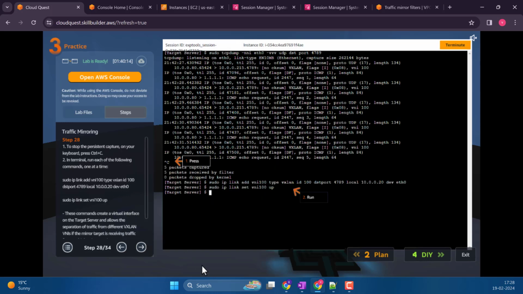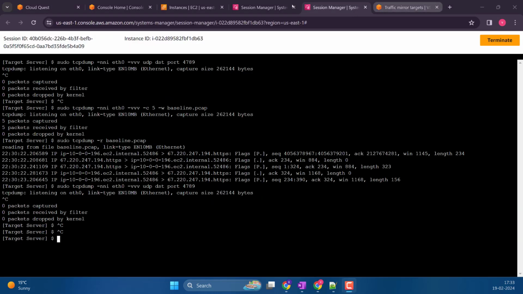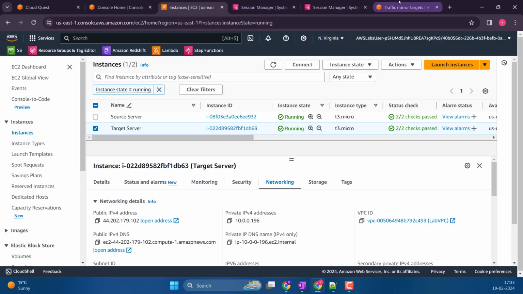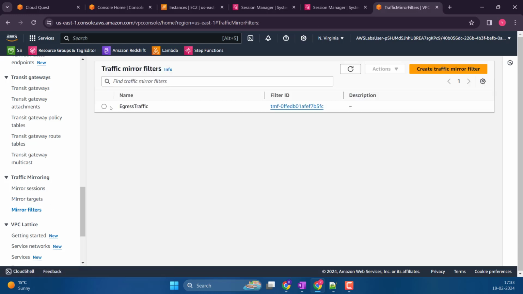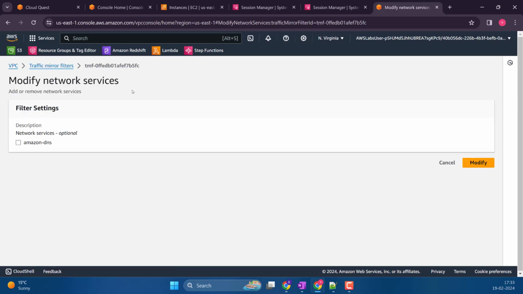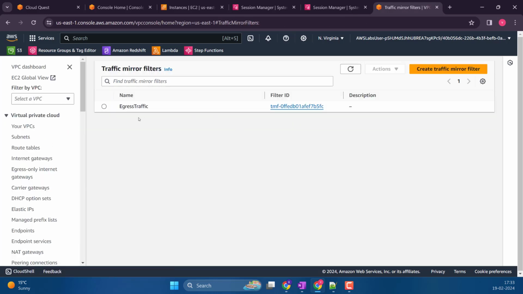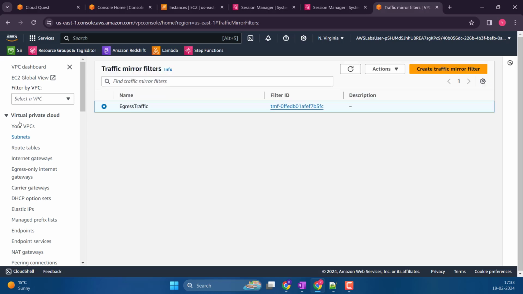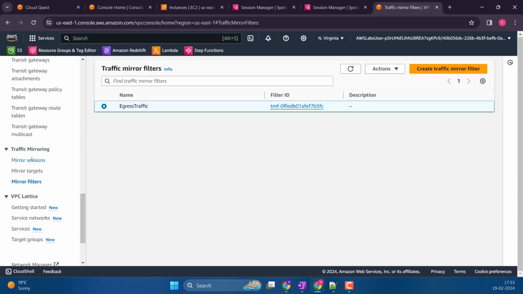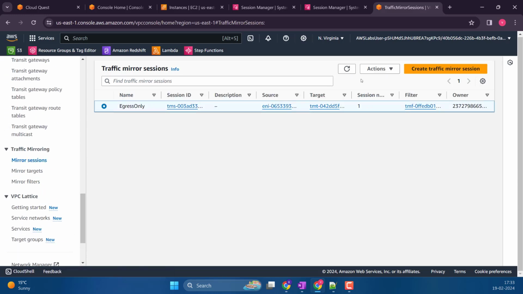Okay, let me check and come back. Okay, so I found where we made the mistake. The mistake we made is in the filters, and what is the mistake? Guess anybody? It looks like we cannot modify it. Let's delete it. Let me copy the name. Any guesses? I don't know if this will let me delete it or not. Okay, I don't know if we have that permission. Okay, let's try to delete this one.